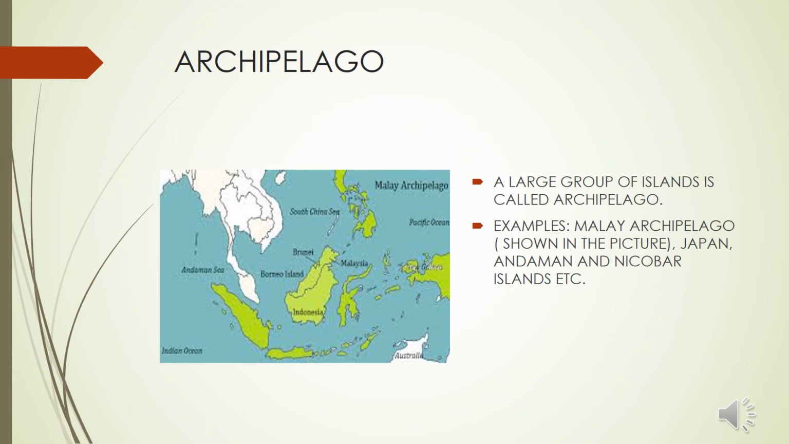Archipelago. Dear students, look at the map which is provided to you on the left hand side. What do you observe? That there are so many islands in a group. So this is called archipelago. A large group of islands is called archipelago. So here are some examples of archipelago. Malay archipelago, which is shown in the map as well. Japan, Andaman and Nicobar Islands are another examples.